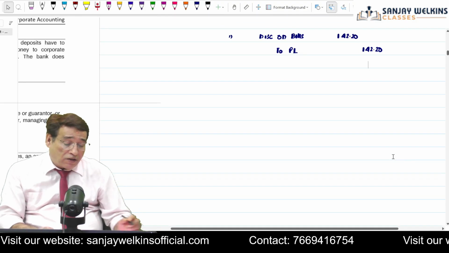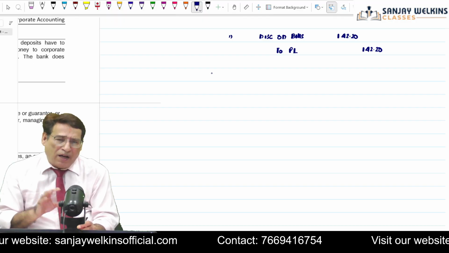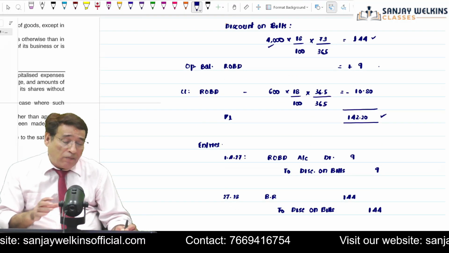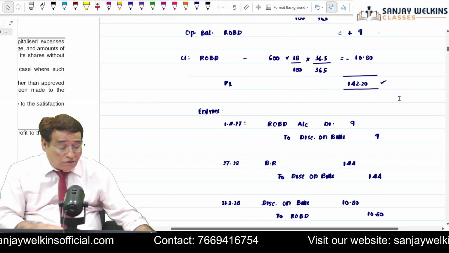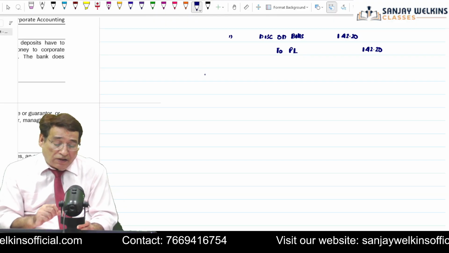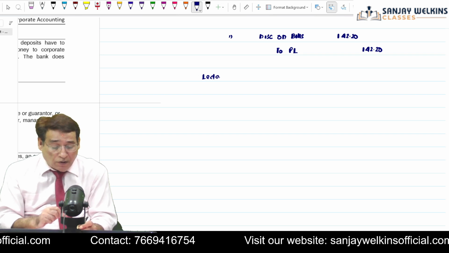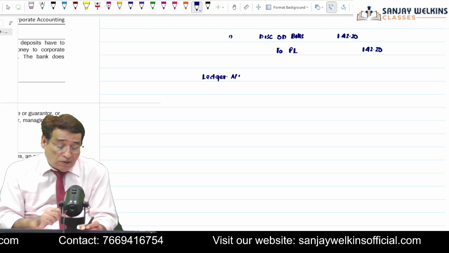Similarly, after this, question may also ask you, but however in the examination they are simply asking you only this much, what amount is to be shown in the P&L. But this is just for your facilitation. Another point which the question may ask in the examination is ledger account. You may have to prepare ledger account also. So I am going to write here ledger accounts.